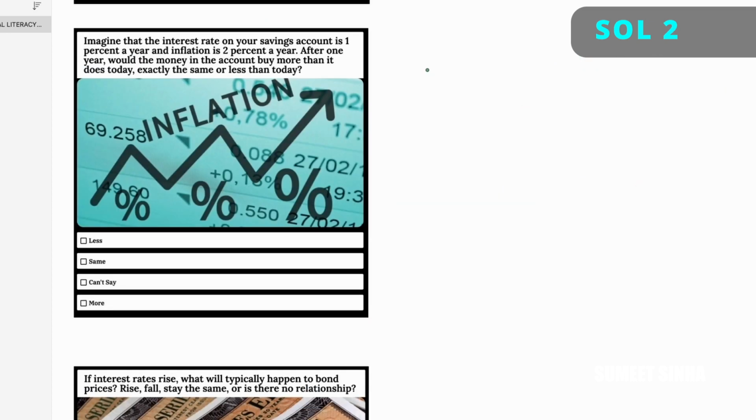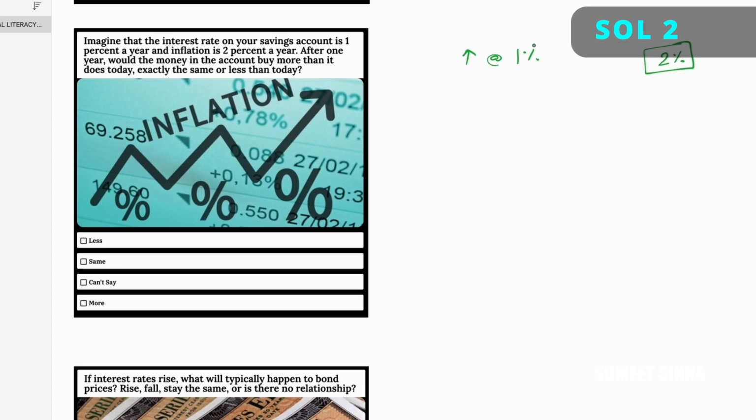So the next question was, imagine that the interest rate on your savings account is 1% a year and inflation is 2% a year. So the money is growing at 1% and there is inflation which is at 2%. And inflation is simply the effect of things getting more pricier. So if you go to supermarket and buy some grocery stuff this month and next month the same stuff in same quantity costs you 10% more, you can assume that things are getting expensive by 10% on average.